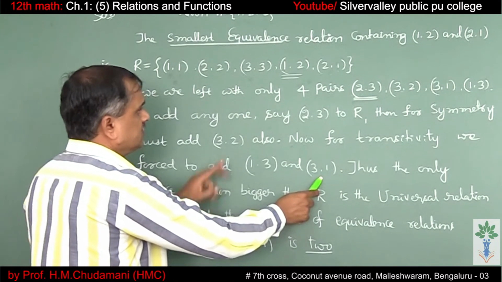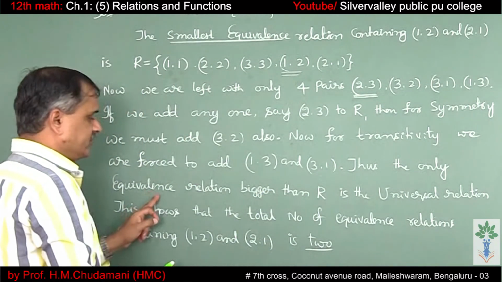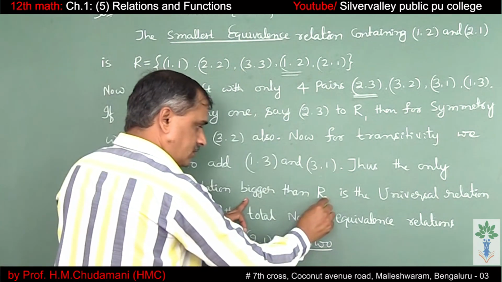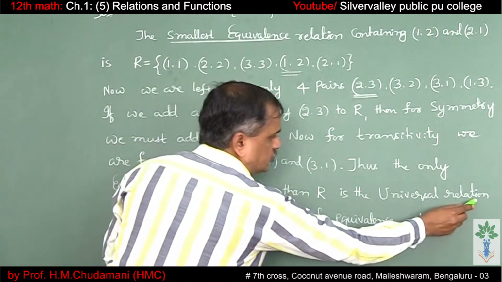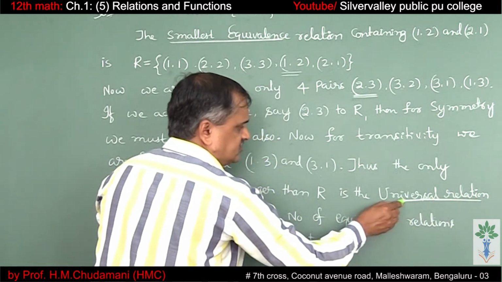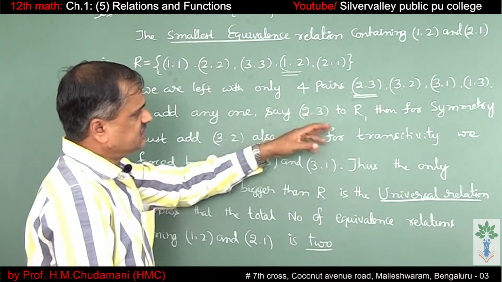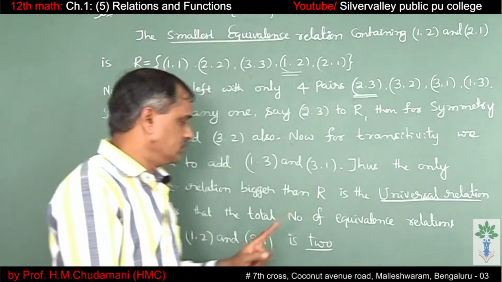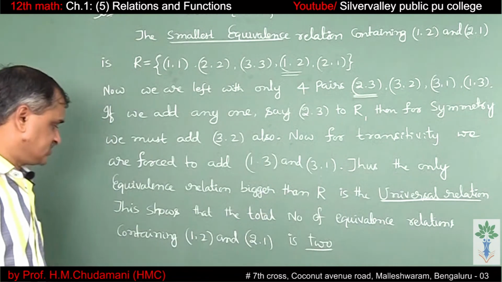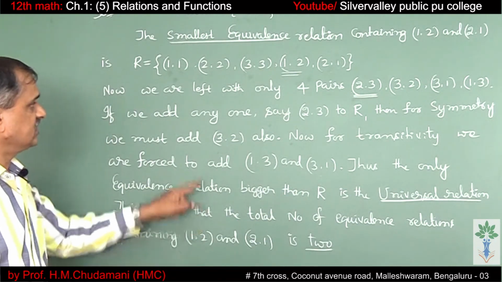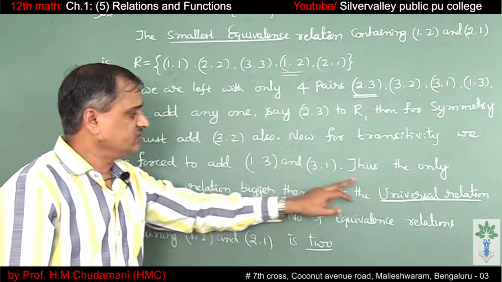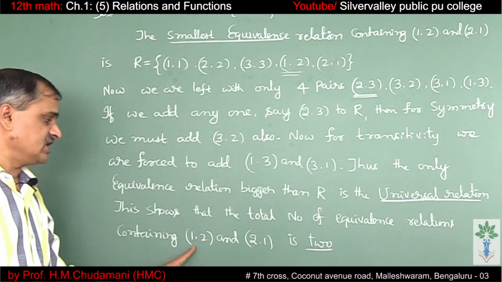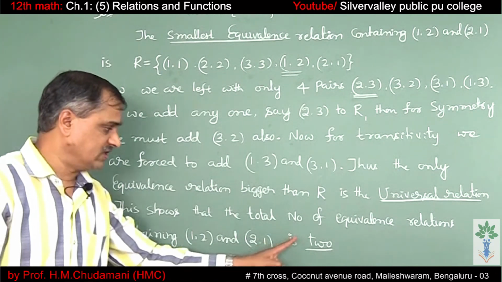Thus, the only equivalence relation bigger than R is the universal relation. So that means we have included all the 9 elements, 5 plus 4. That's why it is a universal relation. This shows that this is one of the relations and the universal relation is another relation. Number of equivalence relations containing (1, 2) and (2, 1) is 2.